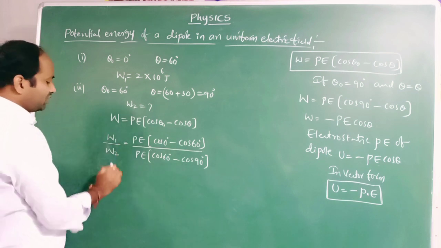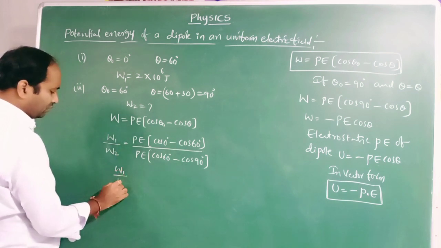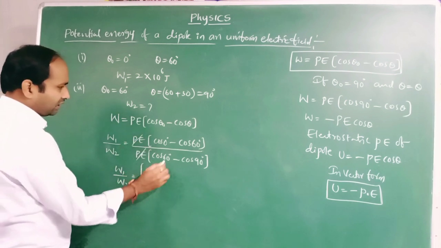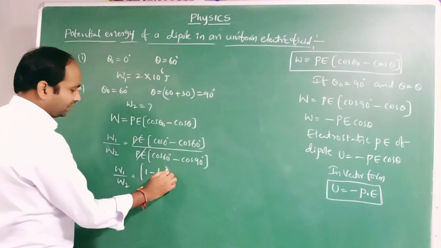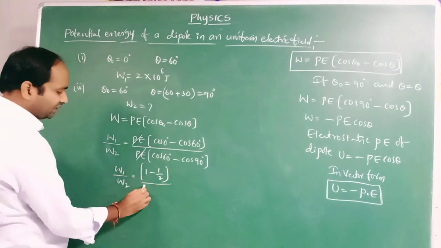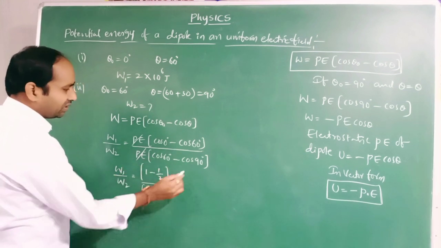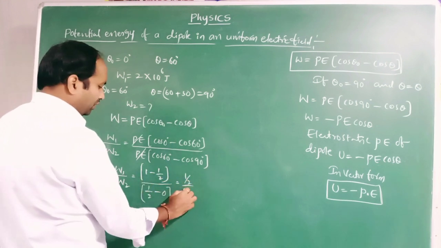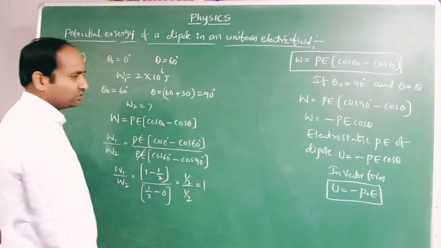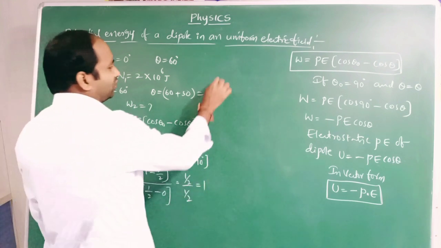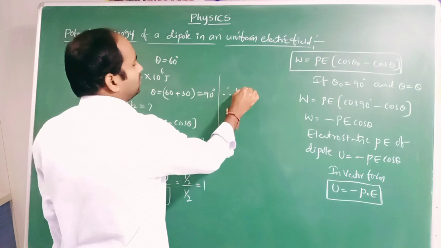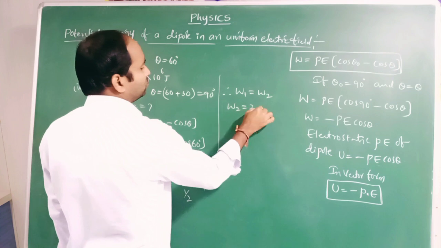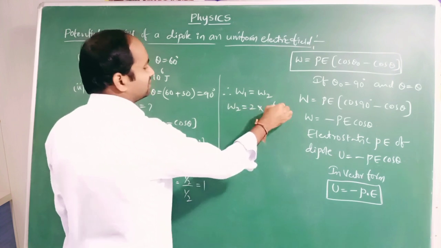PE gets cancelled. Cos 0 is 1 and cos 60 is 1 by 2, so the numerator is 1 minus 1 by 2, which is 1 by 2. In the denominator, cos 60 is 1 by 2 and cos 90 is 0, so it is 1 by 2 minus 0, which is 1 by 2. So the ratio is equal to 1. Therefore W1 is equal to W2, that is, W2 is also 2 into 10 to the power of 6 joules.